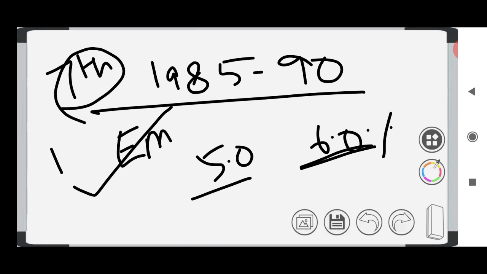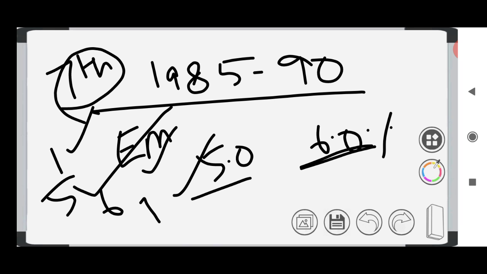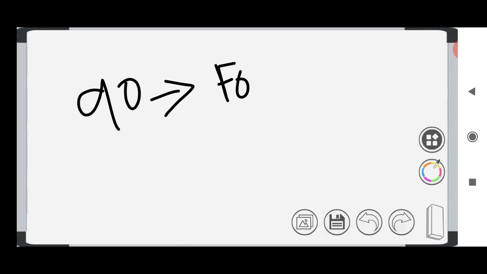We have achieved the first 5-year plan, the fifth, the sixth, and then the seventh. So these are the things. After 90 there was a major issue. This is the most important one. After 90 we had an economic crisis. We had a major economic crisis, a forex crisis. We didn't have forex reserves.